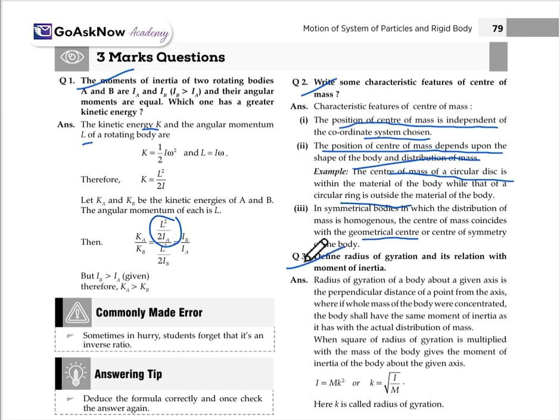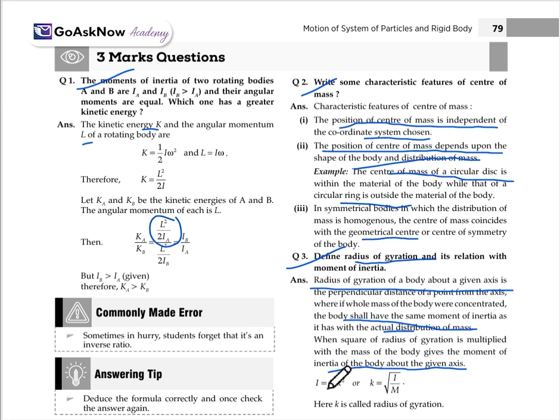Now this is the important one. Define the radius of gyration and its relation with the moment of inertia. The radius of gyration of a body about a given axis is the perpendicular distance of the point from the axis, where if the whole mass of the body were concentrated, the body would have the same moment of inertia as it has with the actual distribution of mass. When the square of the radius of gyration is multiplied with the mass of the body, it gives the moment of inertia of the body about the given axis.